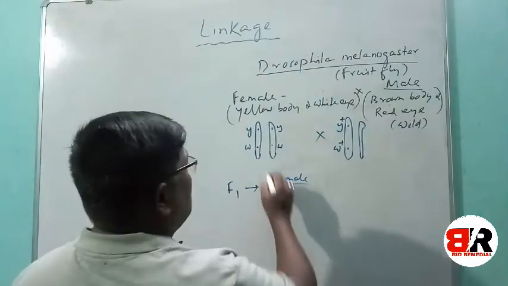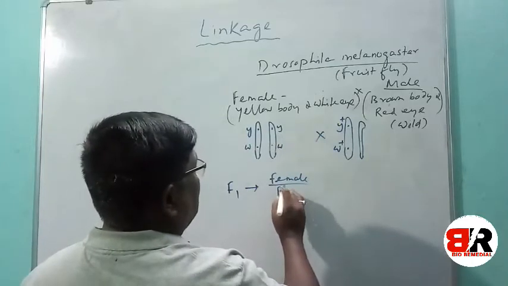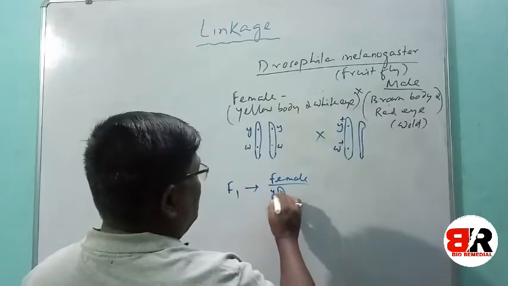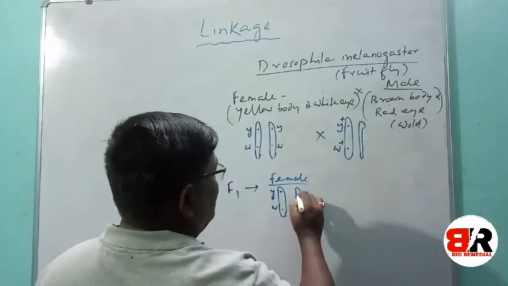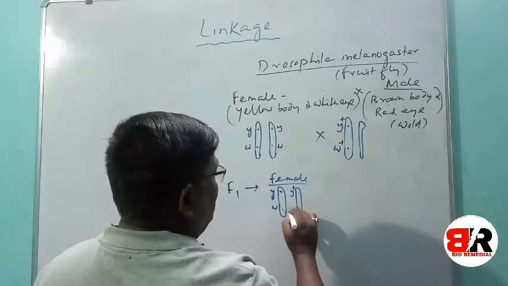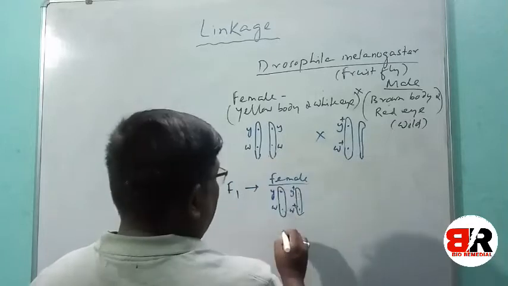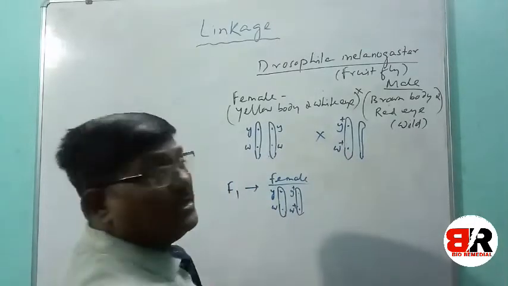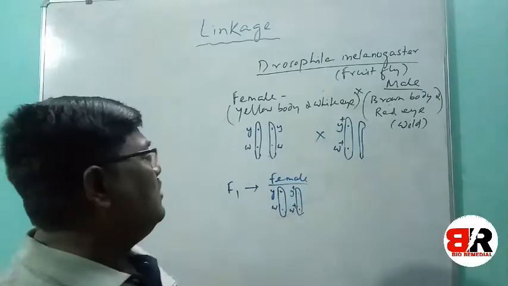So we will have y w with y plus w plus. Another pair will be the same, y plus w plus with this only. So the female will have only this type of combination.